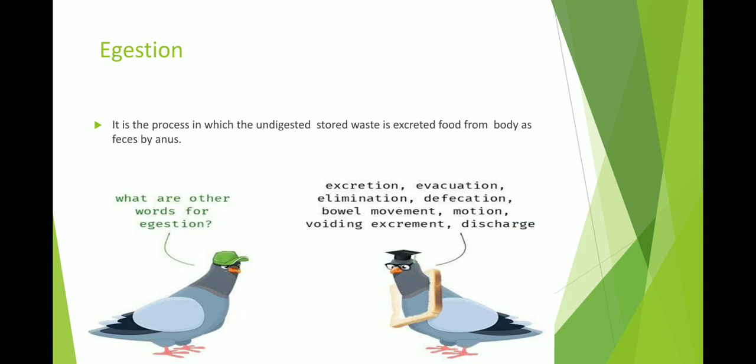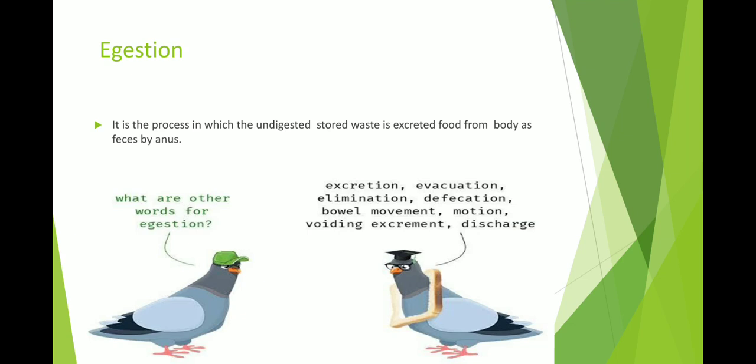The anus is an eliminatory part of the digestive system, you can say that. So egestion means excretion of the undigested food. See, we cannot say excretion for the digested. Excretion means a liquid part, and egestion means a solid part.